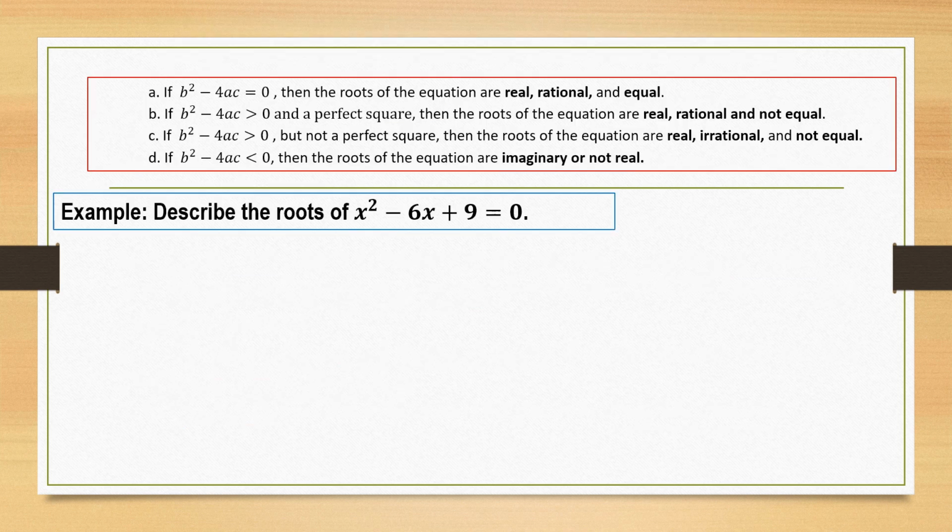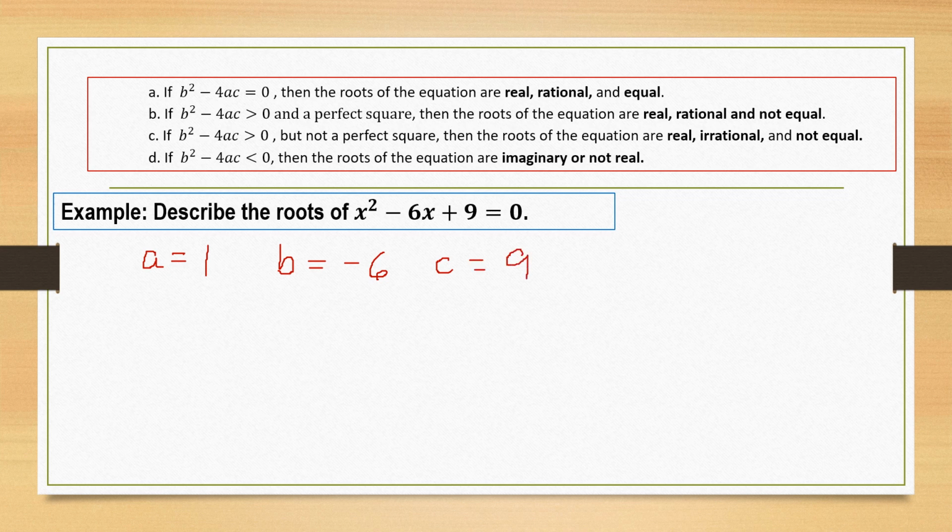Number 1. Describe the roots of x squared minus 6x plus 9 is equal to 0. First, we need to identify the values of a, b, c in the given quadratic equation. So in the given equation, a is equal to 1, b is equal to negative 6, and c is equal to 9.